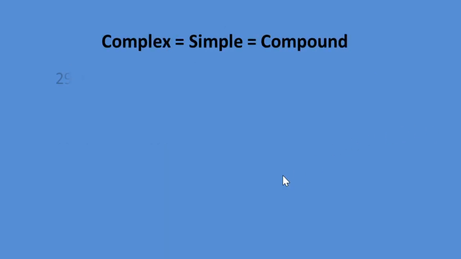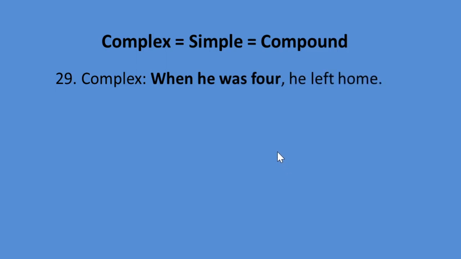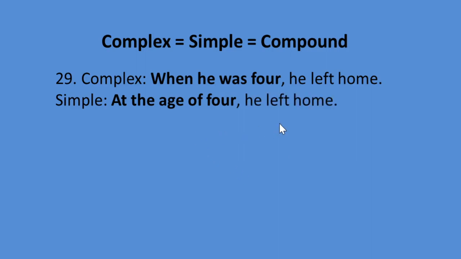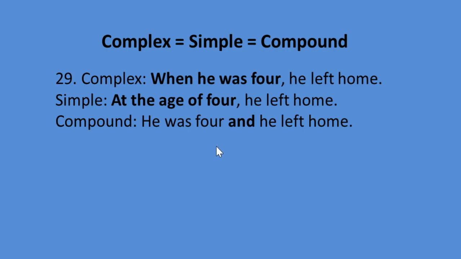Look at the 29th rule, complex sentence. When he was 4, he left home. Simple sentence. At the age of 4, he left home. Compound sentence. He was 4 and he left home. So look at the complex sentence. It contains when, an adverb, and look at the word 4. 4 refers to an age. So before age we use an appropriate preposition at. The simple will be, at the age of 4 he left home.